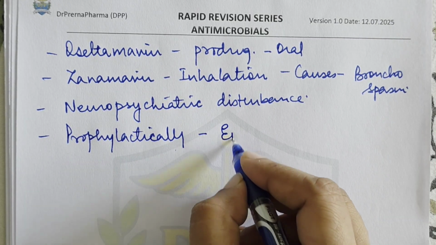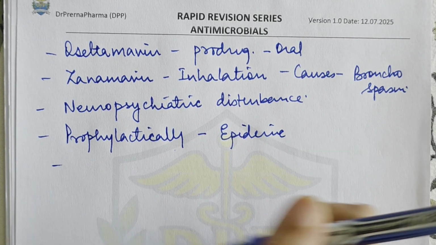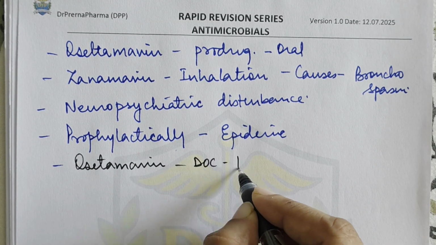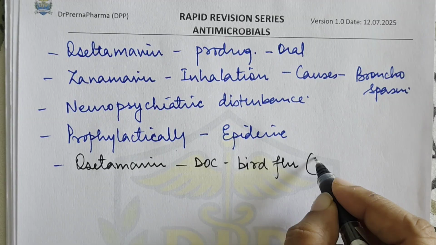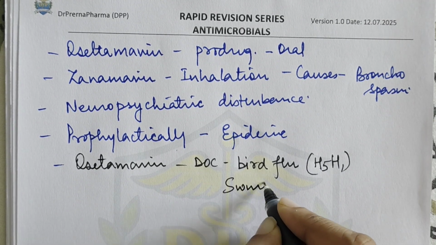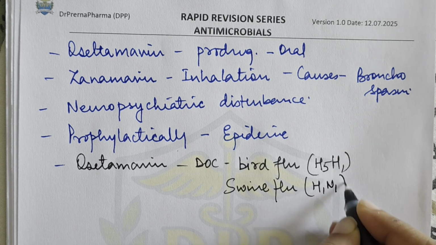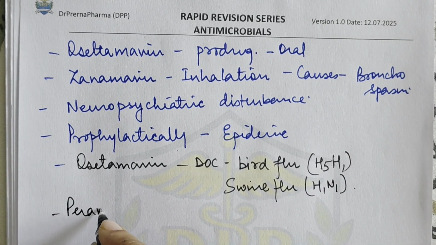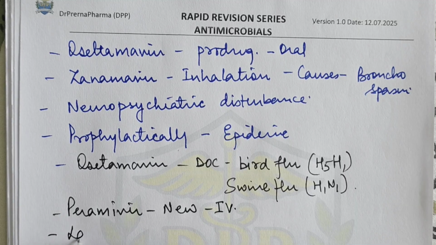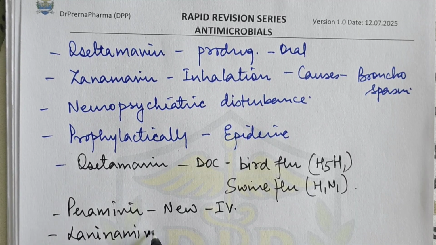They're used in epidemics. Then oseltamivir is the drug of choice for bird flu, the current one being H5N1, and also for swine flu, that is H1N1, right? Then we have peramivir. It's a new drug which is administered intravenously. And then we have laninamivir, which is a long-acting